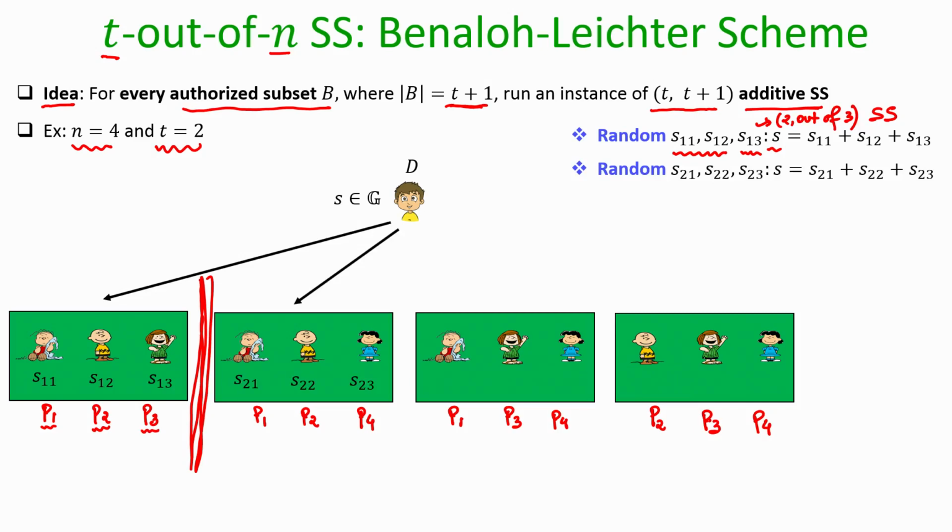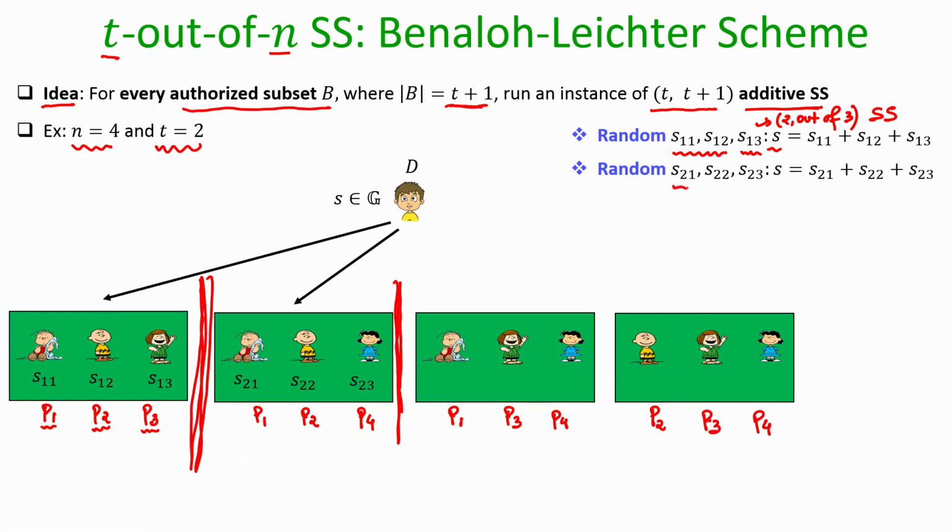Independently, it runs another instance of 2 out of 3 secret sharing, assuming that it wants to share the secret only among 1, 2 and 4. That means it is now not bringing party number 3 into the picture, and it wants to share the secret only among 1, 2 and 4 in such a way that only when 1, 2 and 4 come together they should get back the dealer's secret, but if either 1 and 2, or 2 and 4, or 1 and 4 come together, they should fail to get the secret. How can the dealer do that?